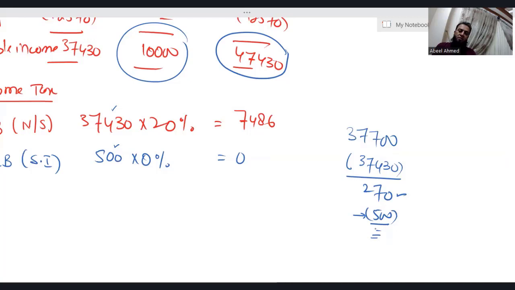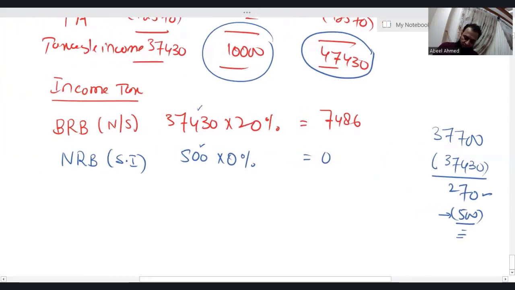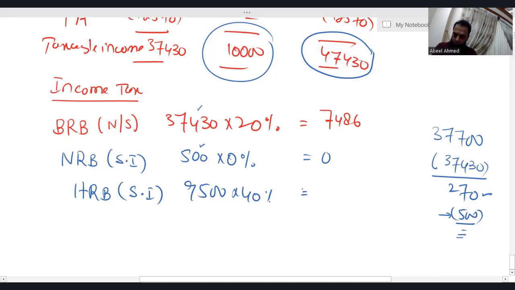Since the basic rate band is consumed, the entire remaining 9,500 saving income falls in the higher rate band where the applicable tax rate is 40%. Higher rate band saving income 9,500 and applicable tax rate is 40%. So 9,500 into 40%, I'm getting 3,800. Just add them, you will get the income tax liability.